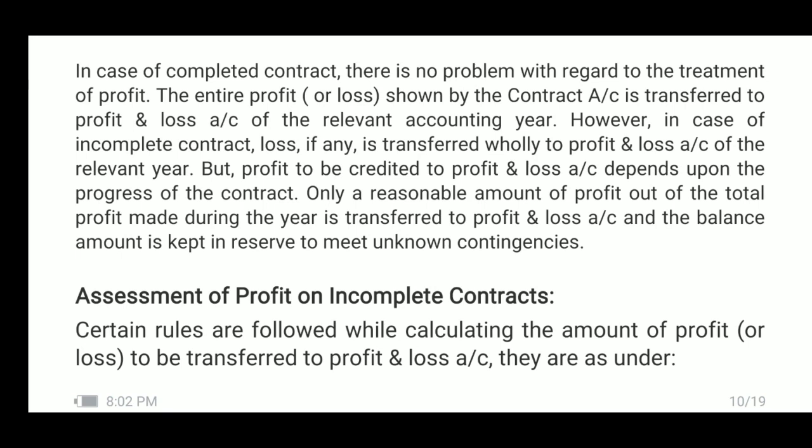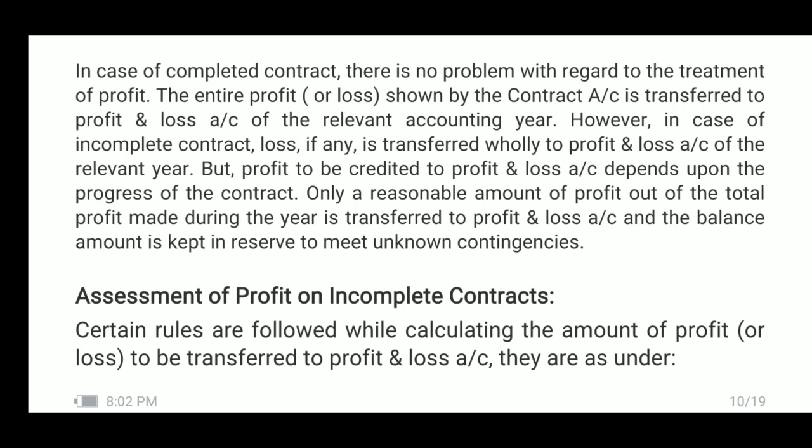However, in case of incomplete contract, loss if any is transferred wholly to profit and loss account of the relevant year. But profit to be credited to profit and loss account depends upon the progress of the contract.